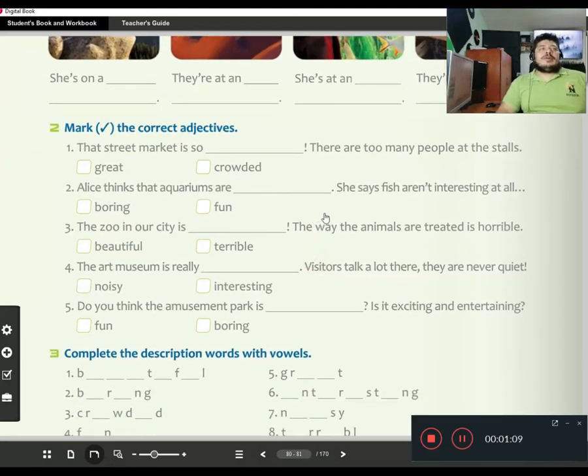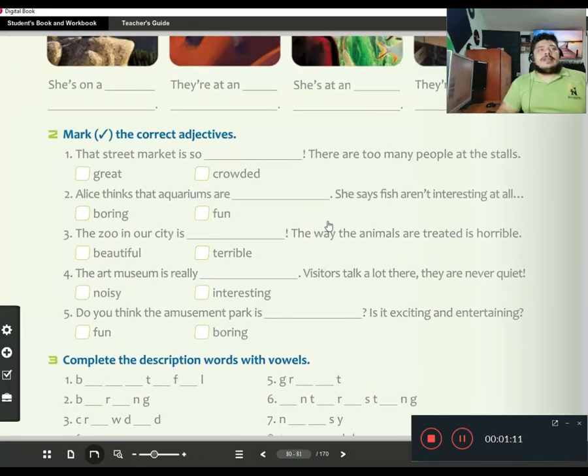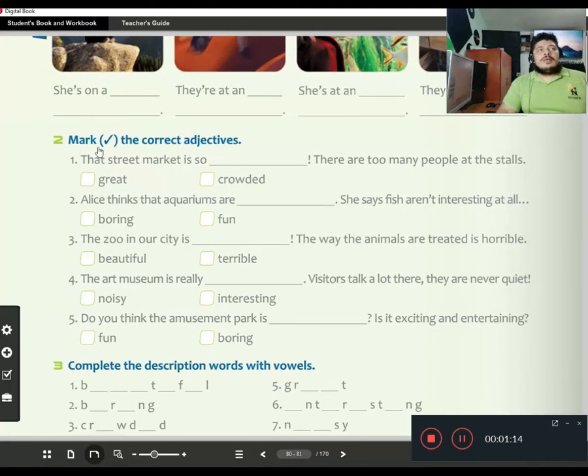If we continue and we go to the exercise number 2, we have mark. We can see a check, right? Check the correct adjective. The correct adjectives. Okay, so the street market is so great or crowded. How can we find out the correct option? Well, we can read the rest of the expression, or we can read the second statement. There are too many people at the stalls.